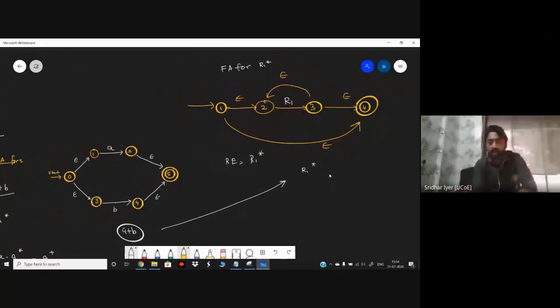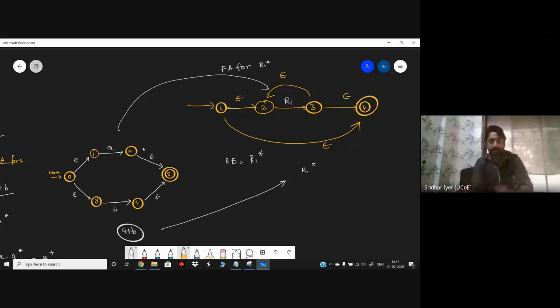So instead of this R1, the entire diagram which is present over here has to fit inside over here. Do you understand what I am saying? Just assume that R1 is nothing but the structure which I had told at the very beginning of your lecture. R1 is nothing but your entire structure. That structure can consist of n number of diagrams inside. So that is what I'm trying to say.